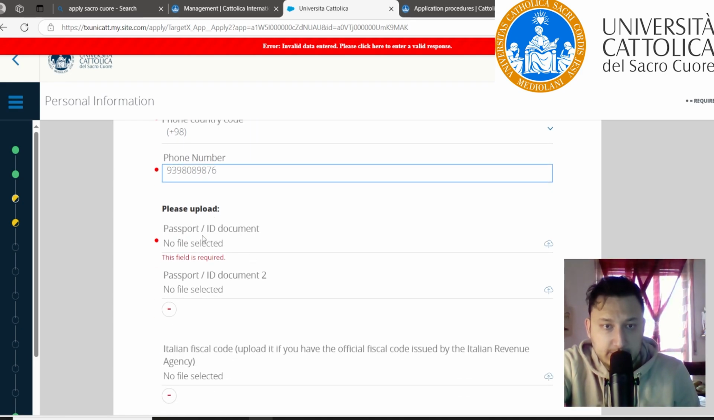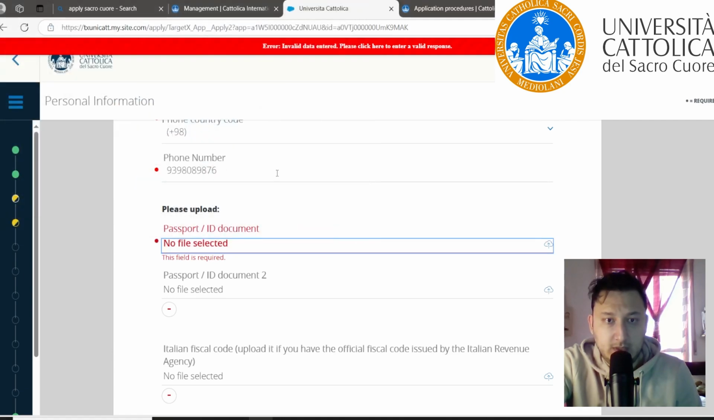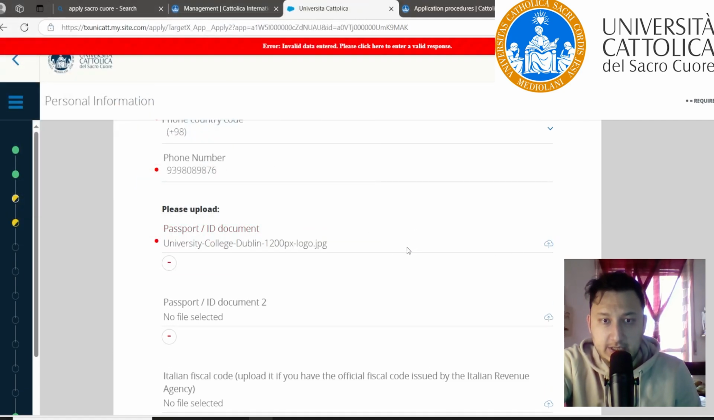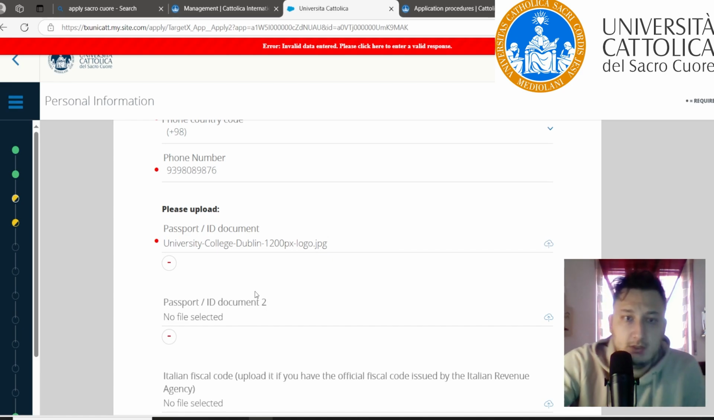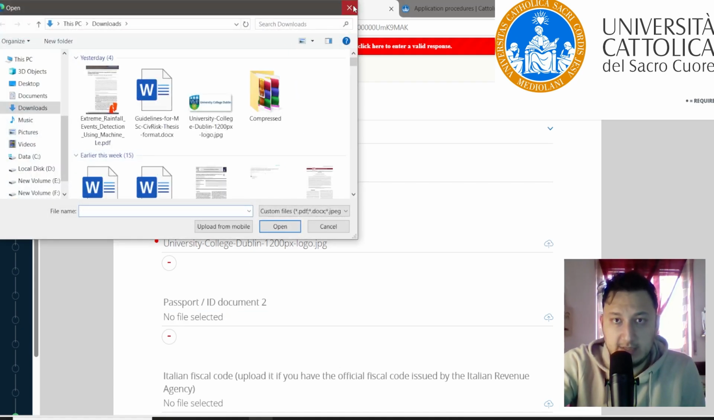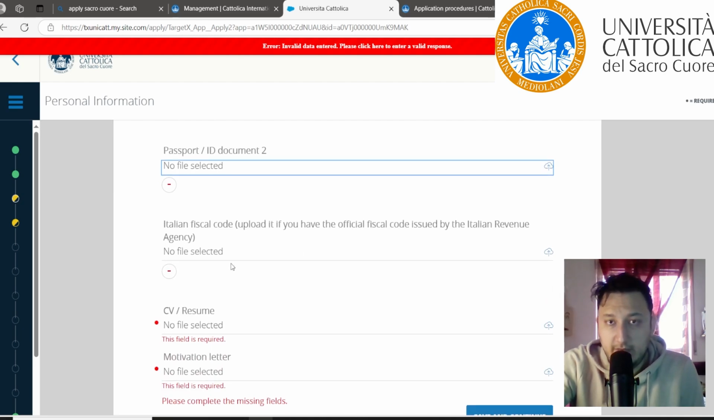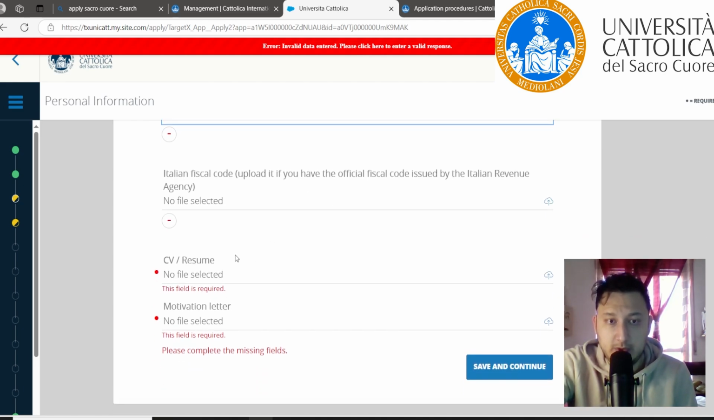You can upload your passport by choosing this item or here. It can be a JPG image, a PDF, or a Word file. You should upload your passport here. If you have a second passport or another identity document, or a codice fiscale in Italy, you can upload it here. But if you don't have one, you don't need to upload.